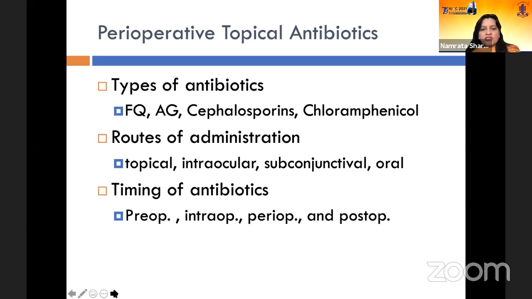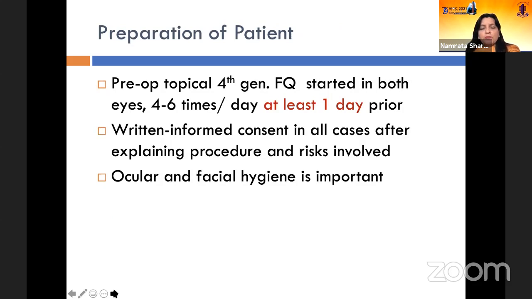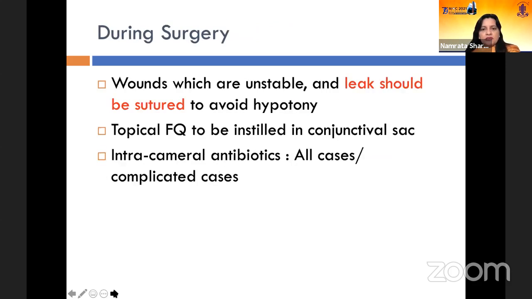And the route of administration could be topical, intraocular, subconjunctival, or oral, and the timing of antibiotics could be pre-op, intra-op, peri-op, and post-op. Preoperatively, I think it goes without saying that you have to start antibiotics at least 1 day before, and the written informed consent should be taken. And during the surgery, one should prevent any leaks that can occur, and topical fluoroquinolones are instilled in the conjunctival sac, as well as intracameral antibiotics.